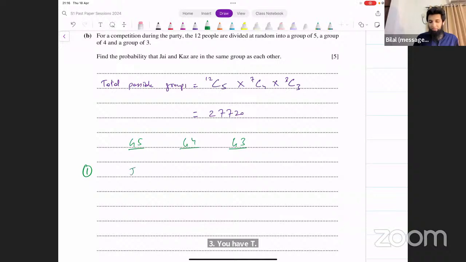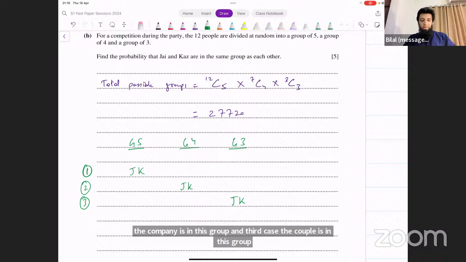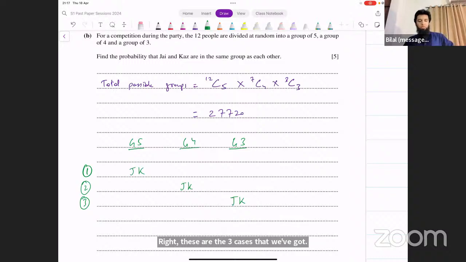One case, the couple is in this group. Second case, the couple is in this group. And third case, the couple is in this group. Right? These are the 3 cases that we've got. If the couple is in the group of 5, they are already there, so there's nothing that we have to choose for that couple now. We have already placed them in the group of 5. That's what the first case is saying. What about the rest of the people now? We have 10 people left. Those 10 people left have to be placed in these 3 groups now.